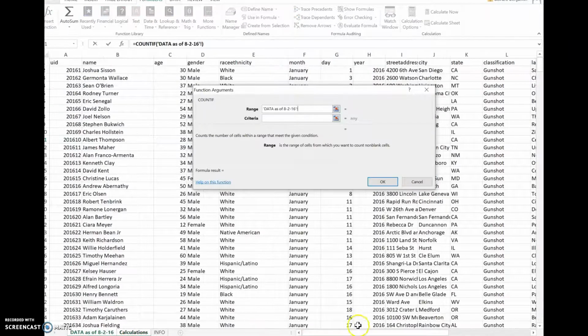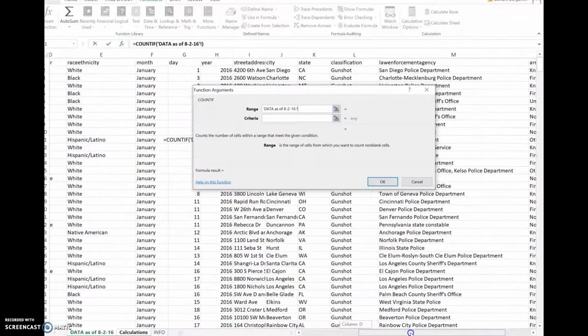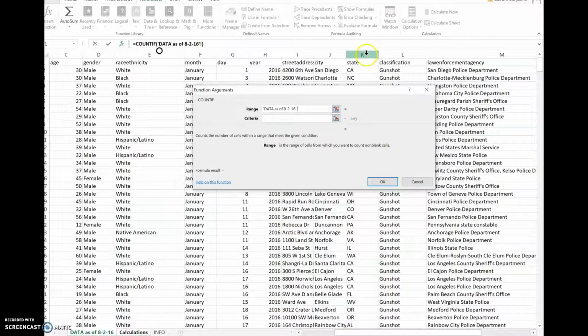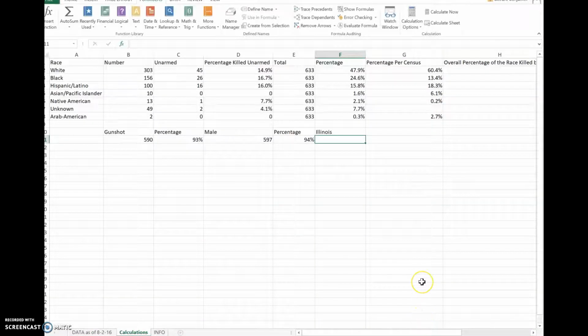So we're going to go over here, and we're going to click on, we need to look for the state. Okay, and then you're going to put in Illinois, and you're going to get, now for this question, we do not need to do percentage. We just need to know how many individuals were killed by police who live in the state of Illinois. All right, so that's how you finish this worksheet.